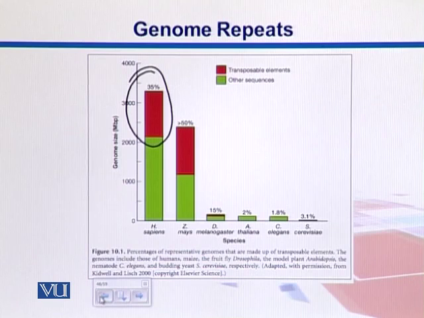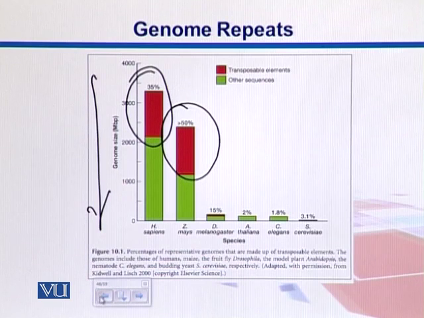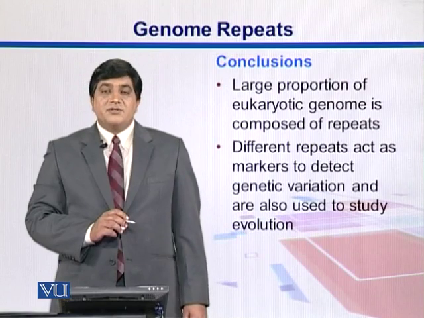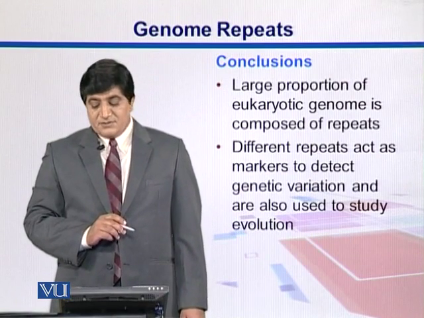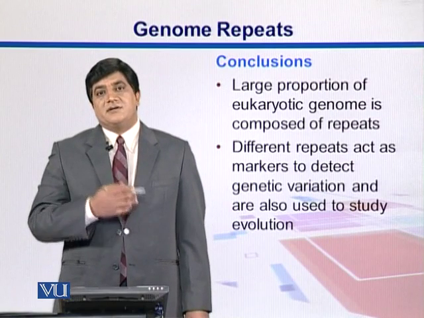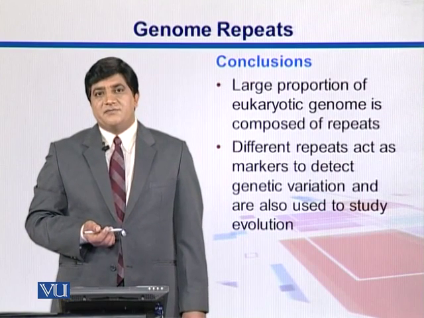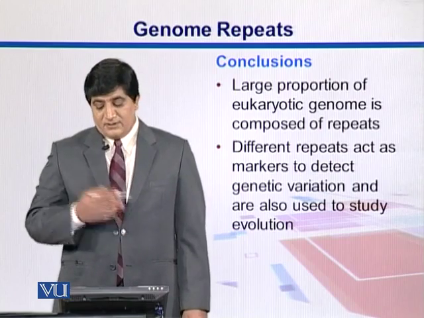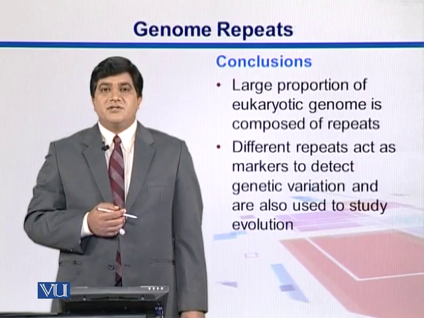But obviously in Zea mays, they are bigger than that, more than 50%. In Drosophila, they are less, 15% of the genome. The y-axis represents the genome size. As compared to these organisms, the rest of the organisms have a lower proportion of those repeats. Mainly in human and maize, they are present as a major proportion. So a large proportion of the eukaryotic genome is made up of repeats, and different repeats act as different markers with which we can identify organisms, and they can also be used to study the evolution of organisms.